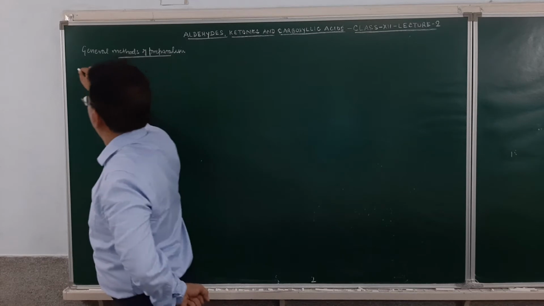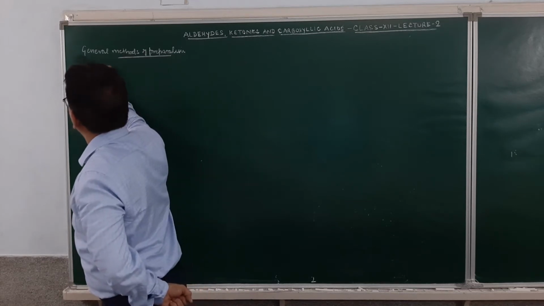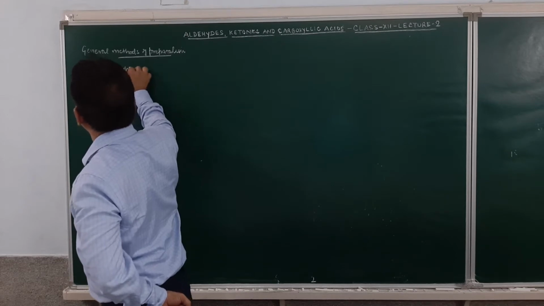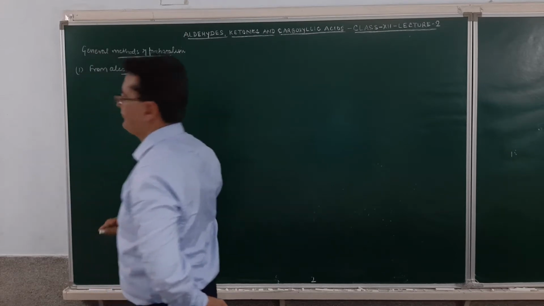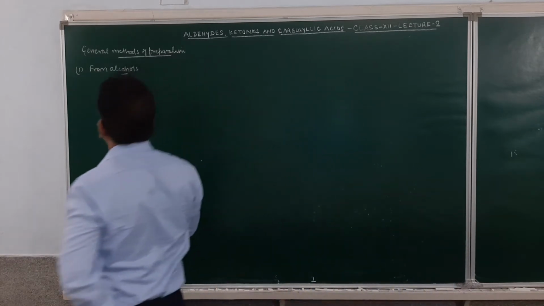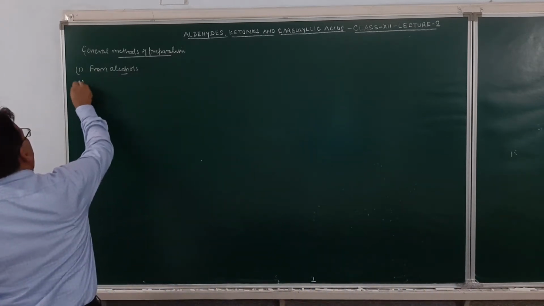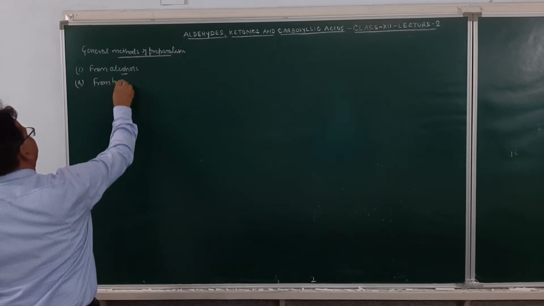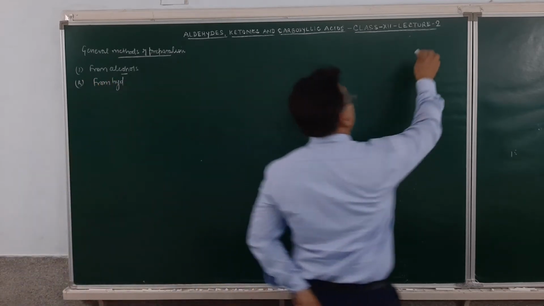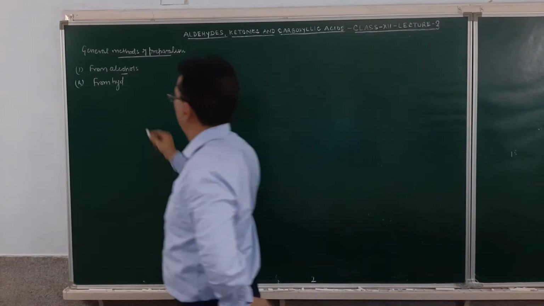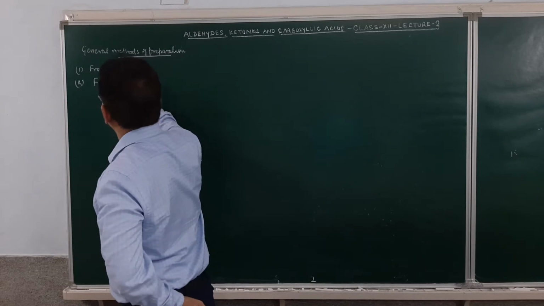The first method of preparation was from alcohols, which we did last time. The second method of preparation is from hydrocarbons, and this is of course lecture number 3.